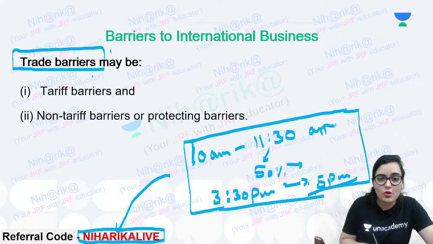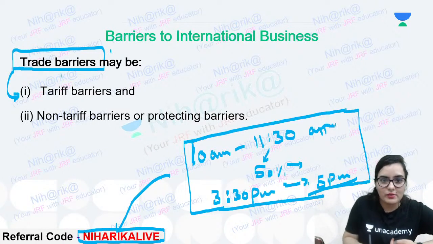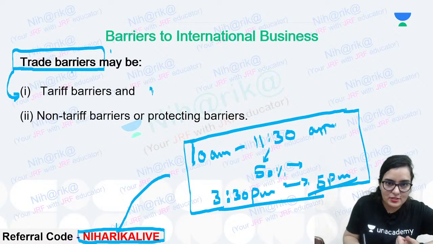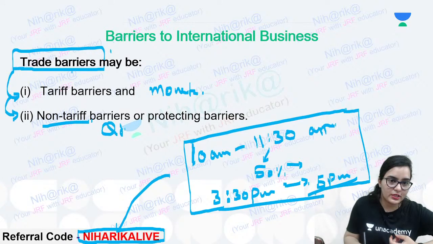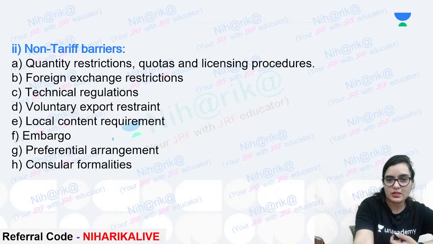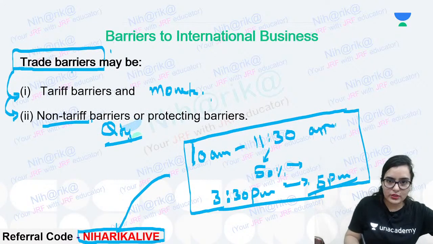Trade barriers is a combination of two types of barriers. Trade means doing the business, and barriers means obstacles. It may be tariff, that is monetary, and it may be non-monetary, that means depending upon some quantity restrictions can be there. Monetary, we have two types now.